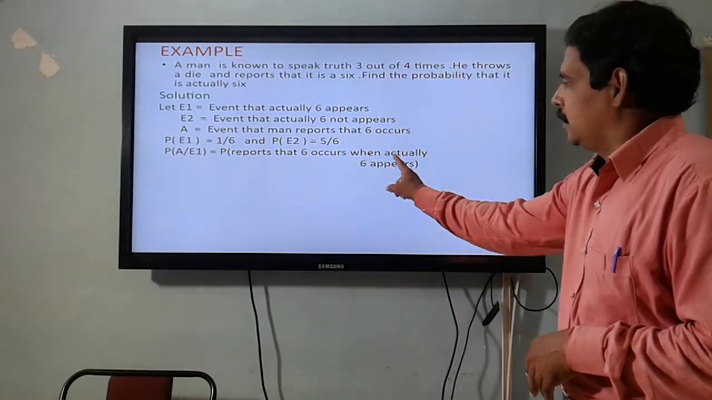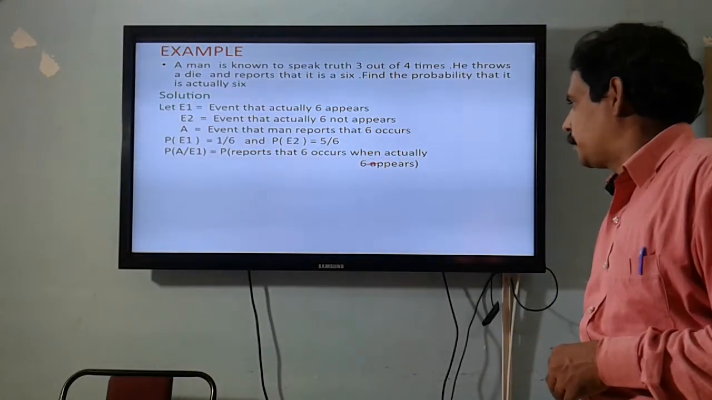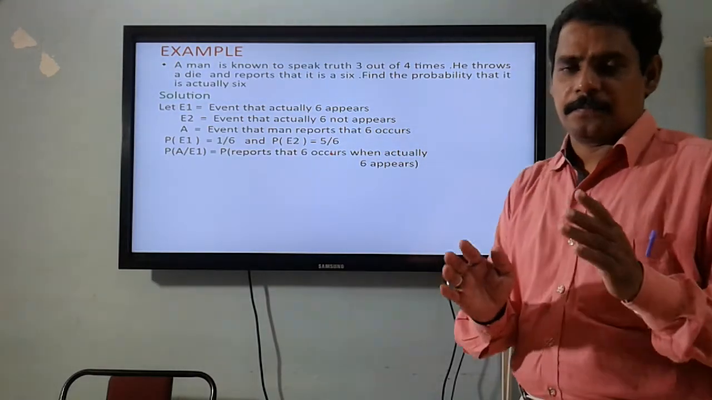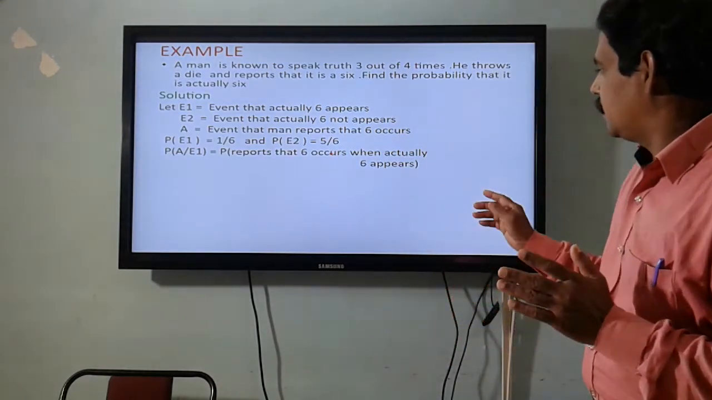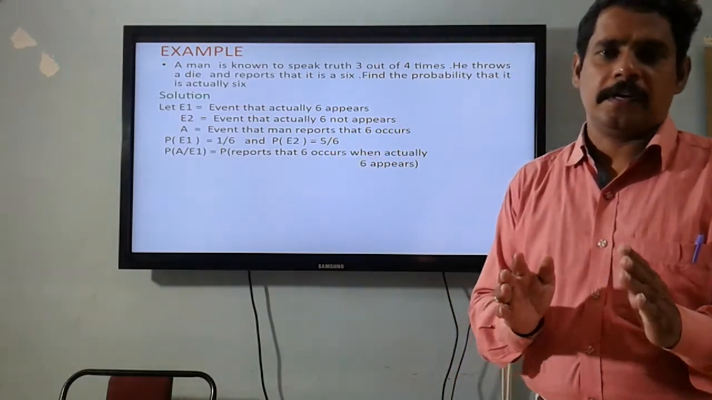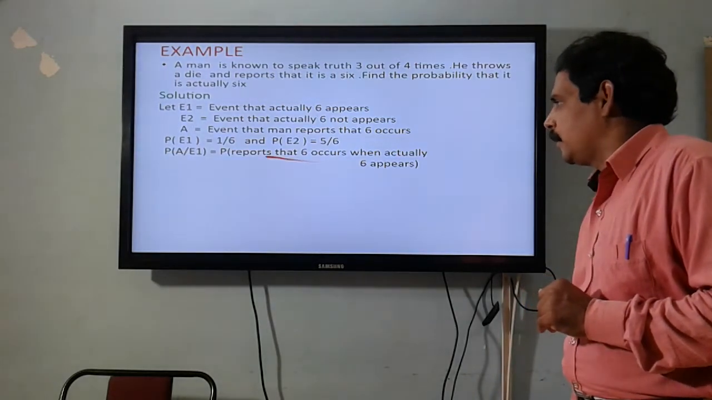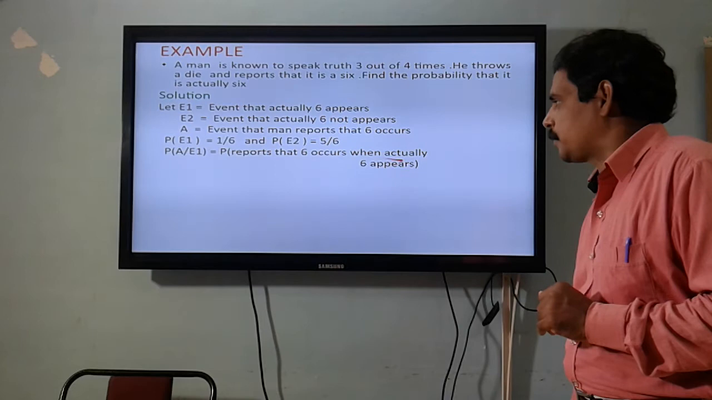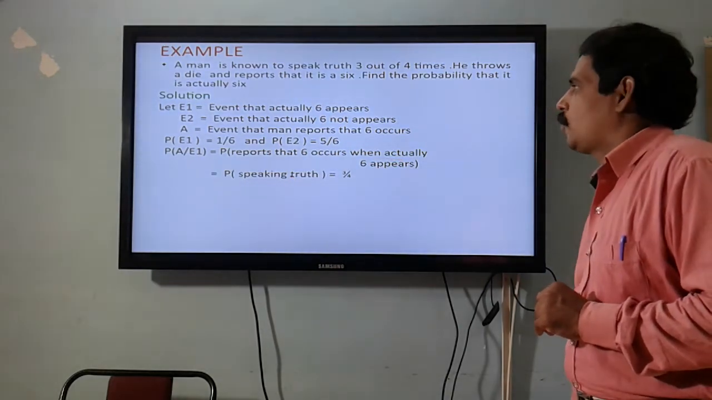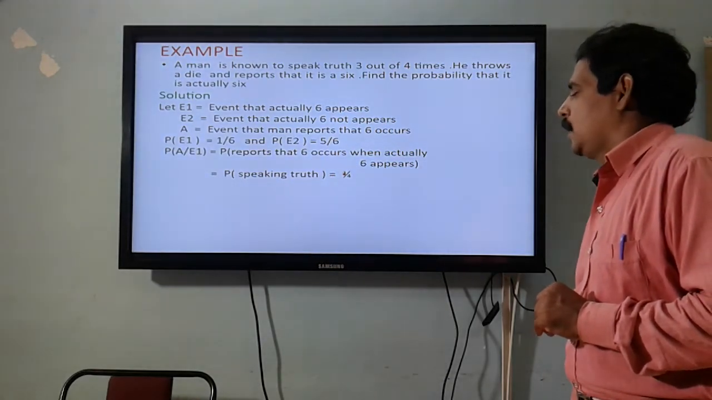So look at this event: when actually 6 appears, and he reports that 6 occurs. That means there is a coincidence of what is happening and what is being reported. Same thing. Therefore, he is speaking truth. So A given E1 is nothing but the event of speaking truth. This is given by the probability of speaking truth. So it is equal to 3 upon 4, because 3 out of 4 times he speaks truth.